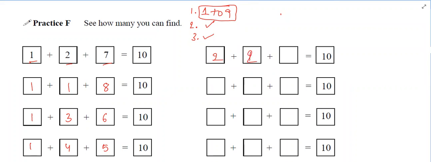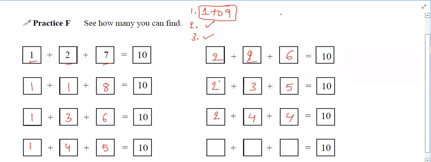With the 2 2 combination, the remaining number is 6. With 2 3, 5. With 2 4, 4.